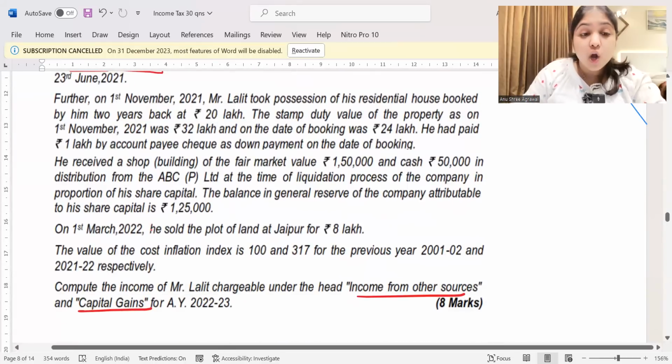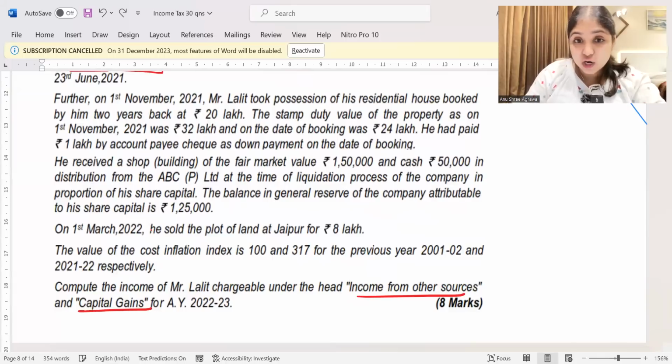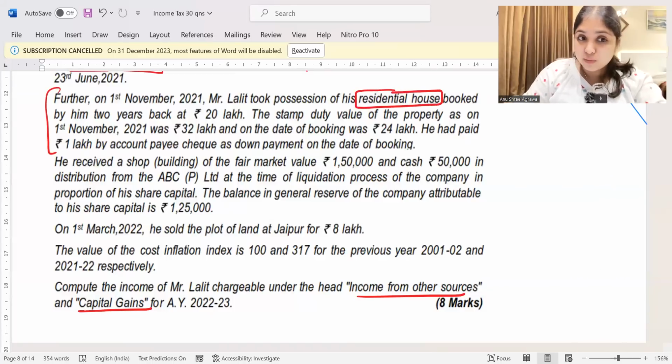Then the question says, on 1st November 2021, Mr. Lalit took possession of his residential house property booked by him 2 years back at 20 lakh rupees. STV of the property on 1st November 2021 was 32 lakh rupees and on the date of booking was 24 lakh rupees. He had paid 1 lakh rupees by account payee cheque as down payment on the date of booking. Let us handle this adjustment. So there is a residential house, there is an immovable property. He has booked it for 20 lakh rupees. And so which means the consideration that he's paying for this house is 20 lakh rupees.